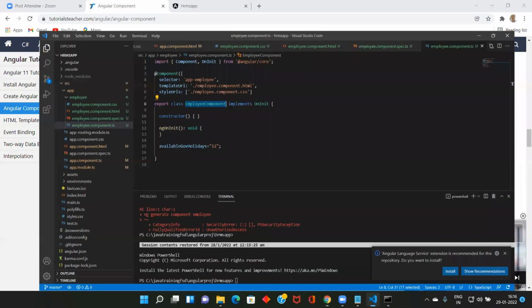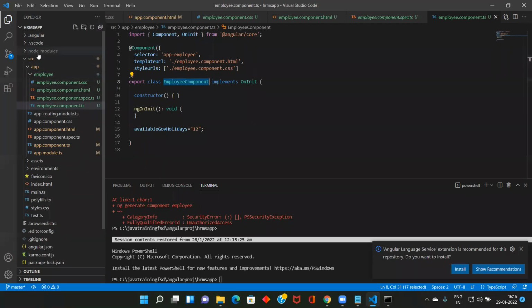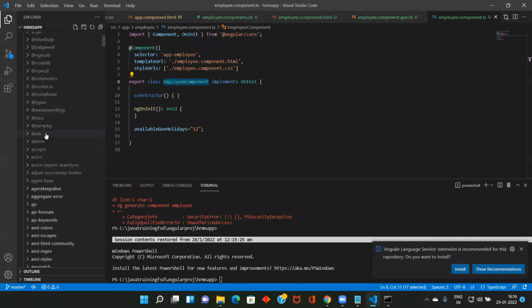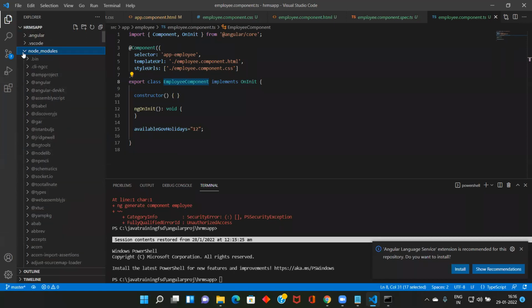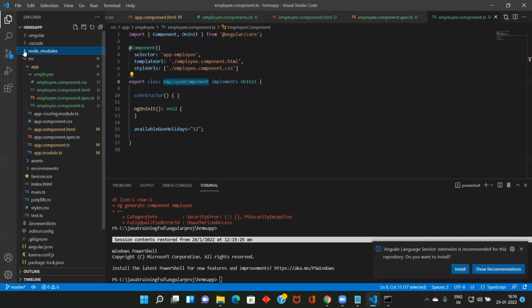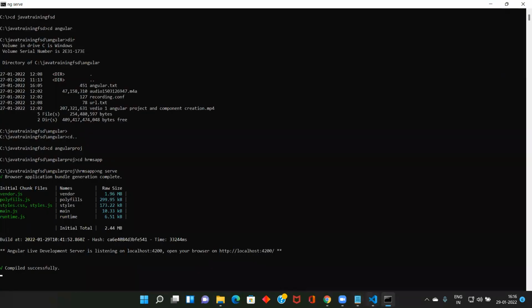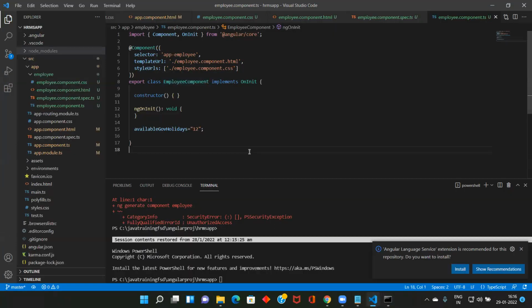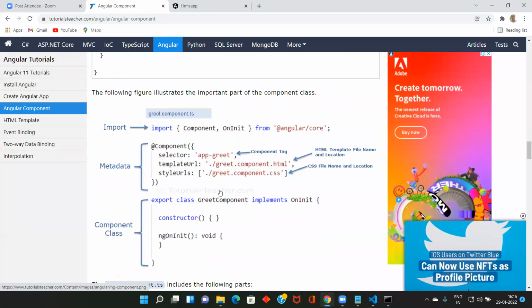Where are all these things? All these are under node modules. When you expand this one, you have all the things. In Java, you have a lib folder, and inside that you add all the jar files. Here, we are adding them into node modules. So now you have some idea about what is an Angular component.